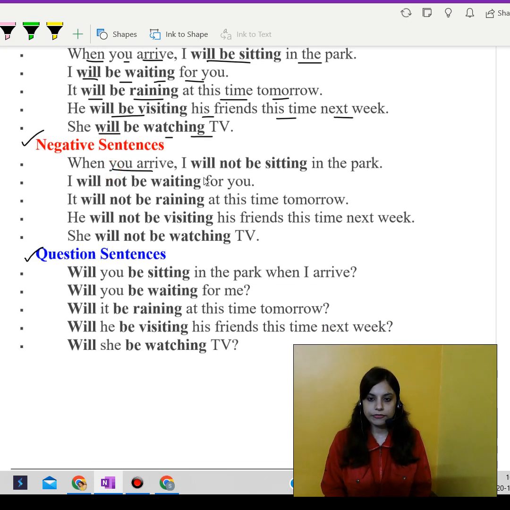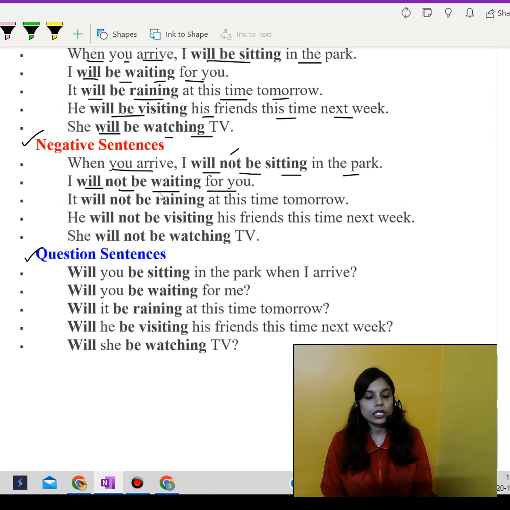When you arrive, I will not be sitting in the park. Hopefully you all got to understand which is the negative word. Not is the negative word over here. Let's move over to the second sentence. I will not be waiting for you. So again, will not be waiting, so I won't be waiting. Next, it will not be raining at this time tomorrow.